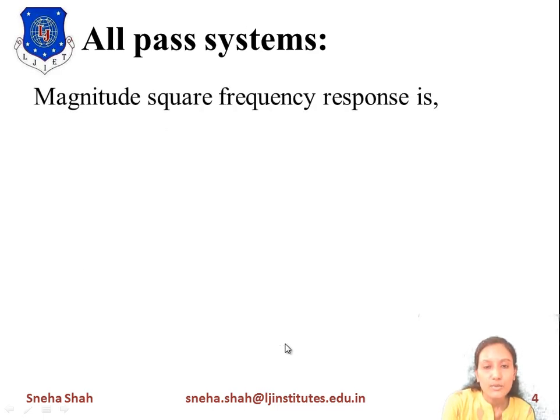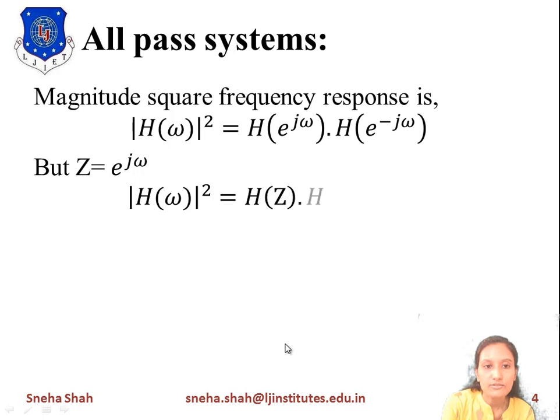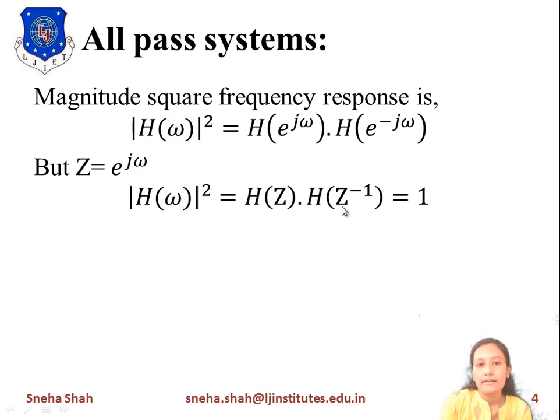Now the magnitude square frequency response is mod H of omega square equals H of e raised to j omega into H of e raised to minus j omega. But z equals e raised to j omega. So mod H of omega square equals H of z times H of z inverse. Now H of z and H of z inverse are inverse to each other, so the output equals 1.